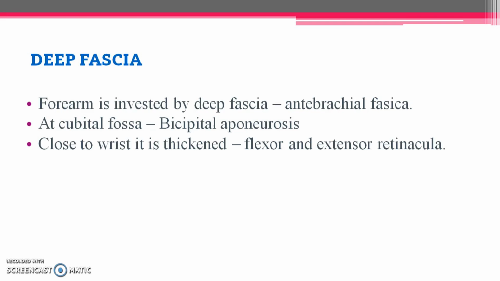Now close to the wrist region, again we have some thickening in the deep fascia, and that thickening we call the flexor and extensor retinaculums. So we have the flexor and extensor retinaculum near the wrist joint, the bicipital aponeurosis in the cubital fossa, and all over the deep fascia in the forearm region we call the antebrachial fascia.